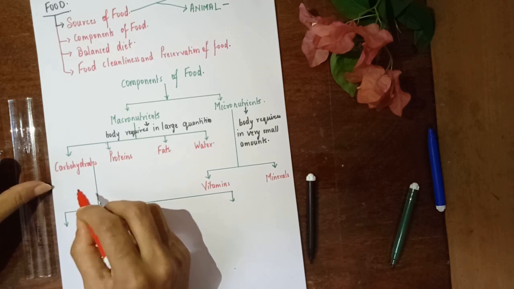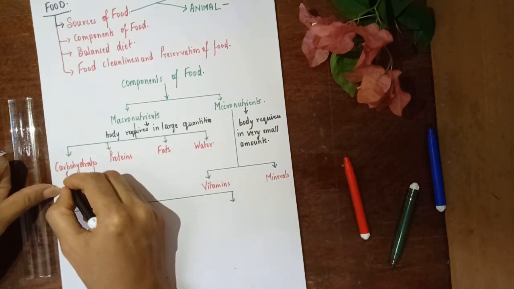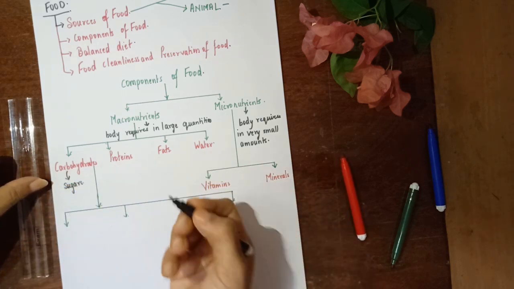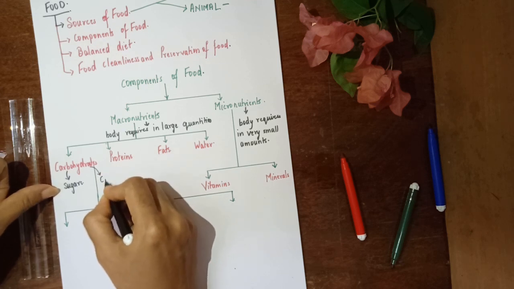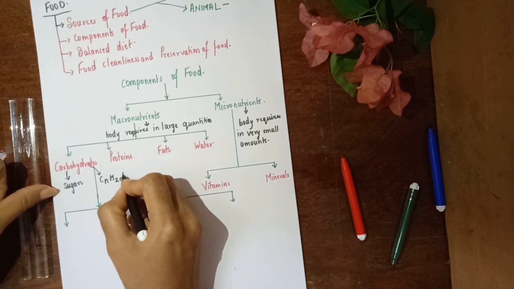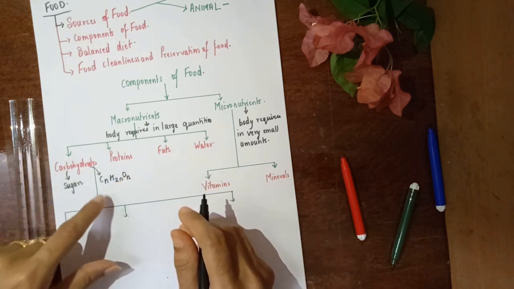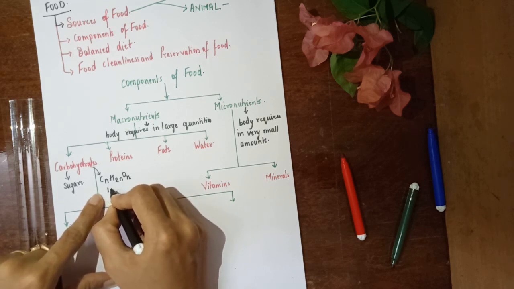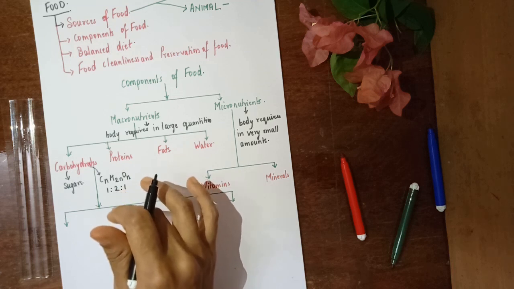Now, when you talk about carbohydrates, carbohydrates are basically sugars. The general formula for carbohydrates is CnH2nOn. It means they are made up of carbon, hydrogen and oxygen, and the ratio of carbon, hydrogen and oxygen is 1:2:1. So you should remember this.